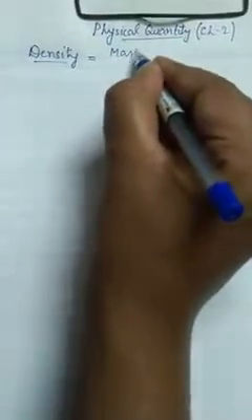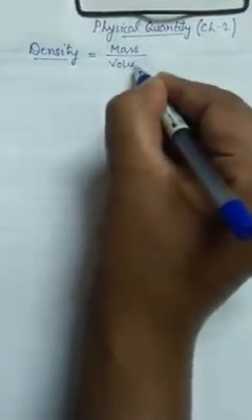But what is density? The mass per unit volume. What I am saying, density equals mass per unit volume. So mass by volume is equal to density. If I want to write the formula, that is m by v, where m equals mass and v equals volume. So there is only one formula you need when you are asked to determine the density of some substance. First of all, you have to determine its mass, then its volume, and then divide mass by the volume. Then you will find the density. This is the only rule you need here.